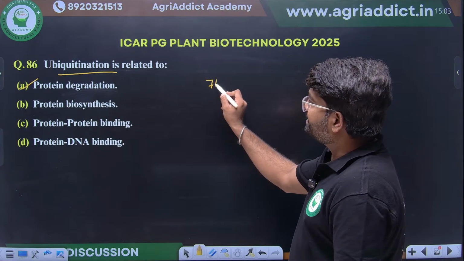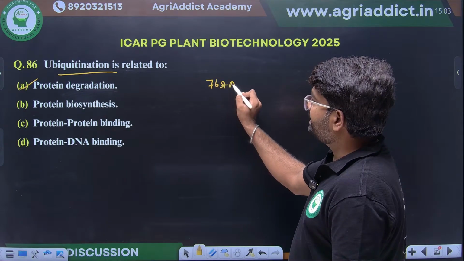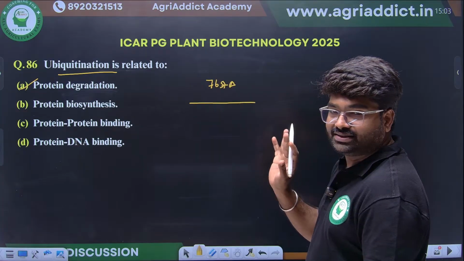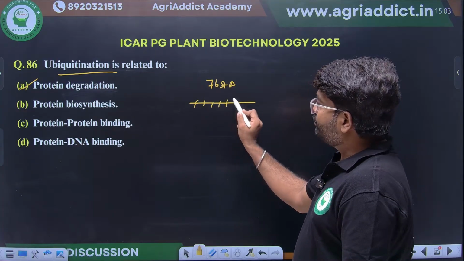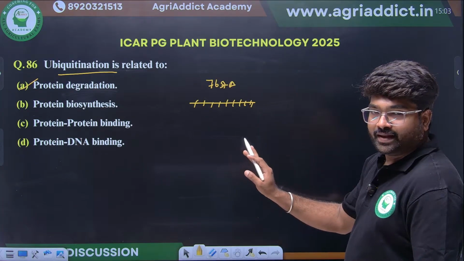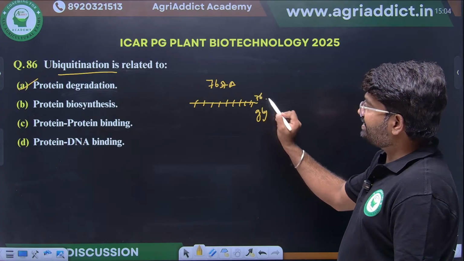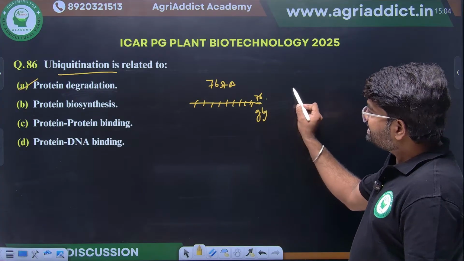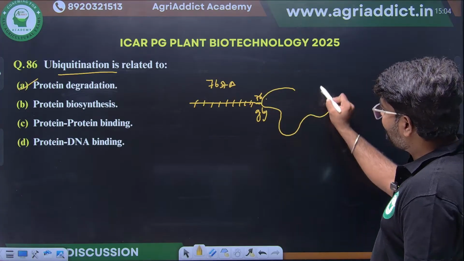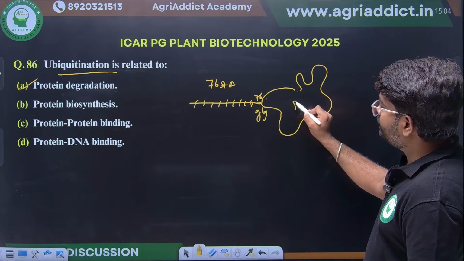Ubiquitin is a 76 amino acid protein. Just imagine this is a ubiquitin molecule. It will have glycine as the 76th amino acid. It will go and bind with the target protein. For example, some protein is there.